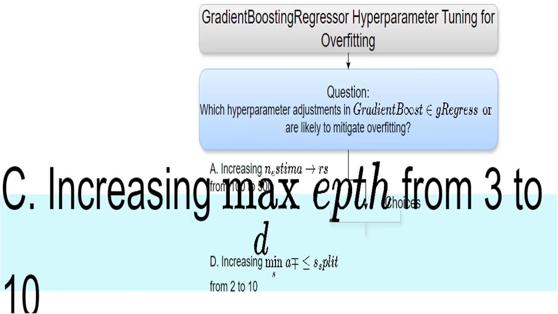The max_depth setting controls how deep each tree can go. Deeper trees are more complex and can model intricate patterns. However, increasing max_depth drastically increases the risk of overfitting. The model is getting too complicated and focused on the specific details of the training data rather than the general trends.